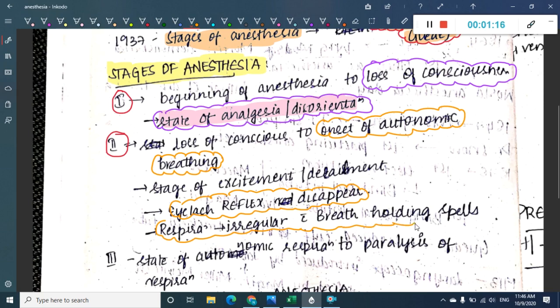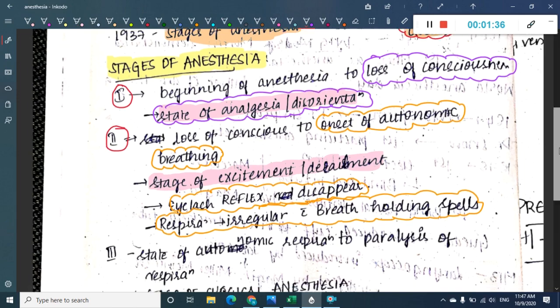So what is seen here? The respiration becomes irregular with breath holding spells in the second stage. What is the second stage called? It is called the stage of excitement or delirium. We call this second stage the stage of excitement or delirium. Okay, so this is the second stage.